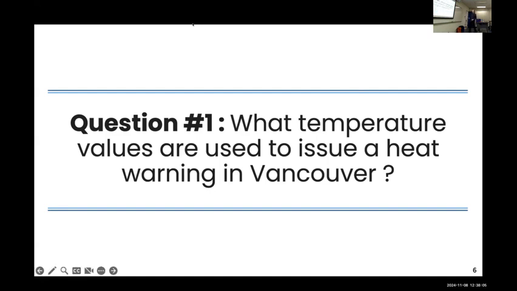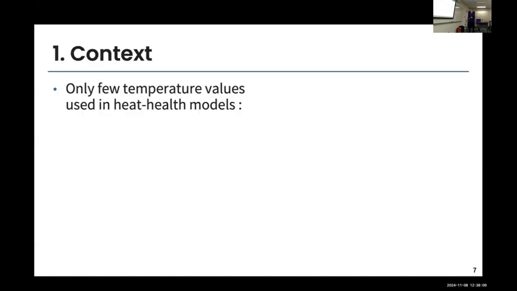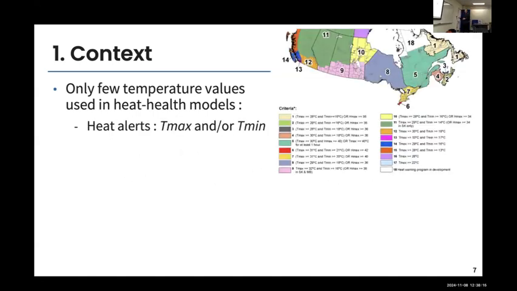And what I wanted you to see here is really that we rely on very few temperature values when it comes to modeling heat and health. As we've seen with this very small example, the heat thresholds are mostly based on maximum temperature, which is the daily temperature, and minimum temperature, which is mostly the night temperature. And across all Canada, most of these thresholds are also based on maximum, minimum temperature, or sometimes also humidex.